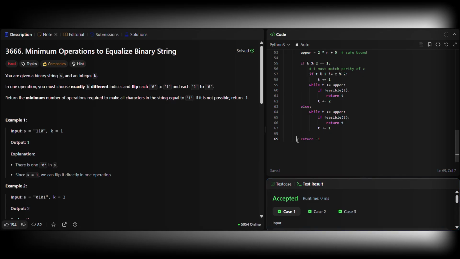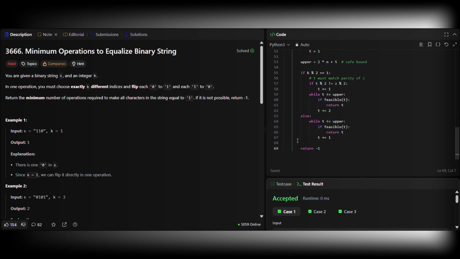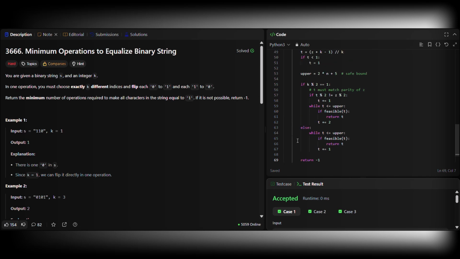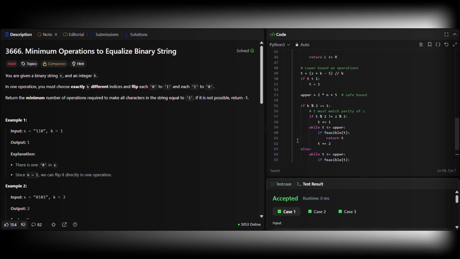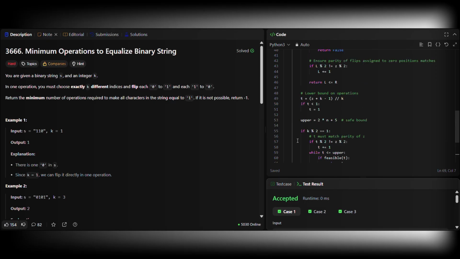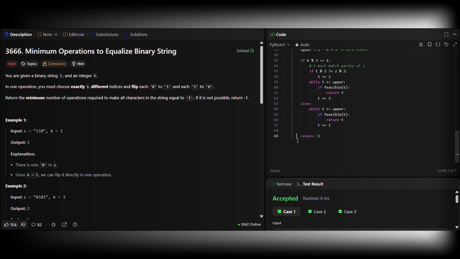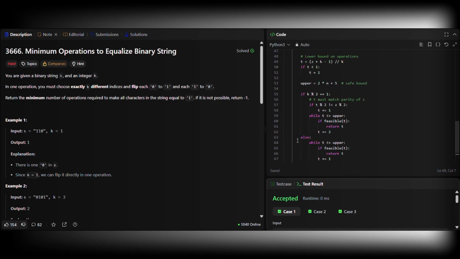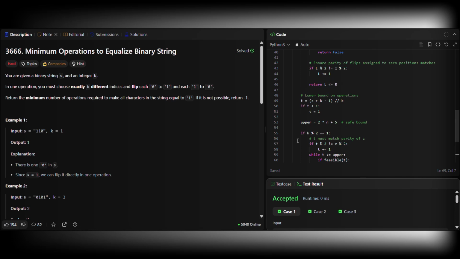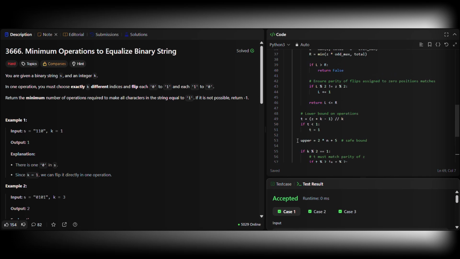z equals s.count('0'). We reduce the problem to counting zeros. Never manipulate the string directly. Parity check: if k is even and z is odd, return -1. If k is even, parity is locked. This is a pure invariant check. Interview gold. Feasible(t): this function asks, if we perform t operations, can we distribute flips so each zero flips an odd number of times? It ensures the global parity condition, each index's flip limit, range feasibility, and matching parity of zero flips. This is constructive math validation.